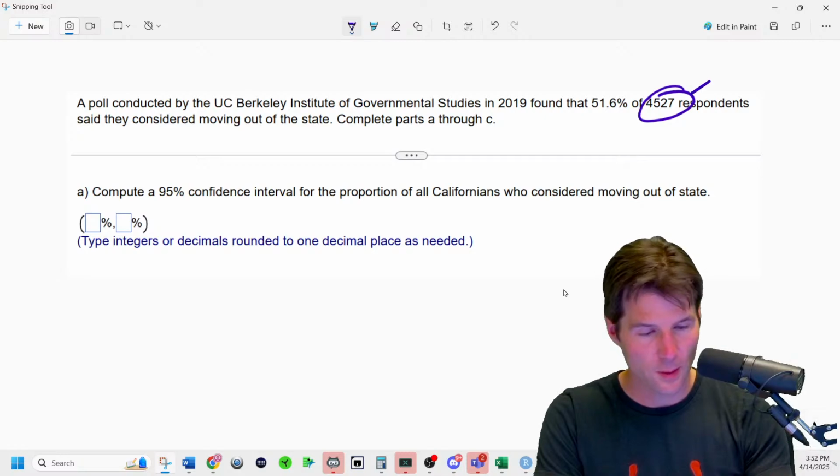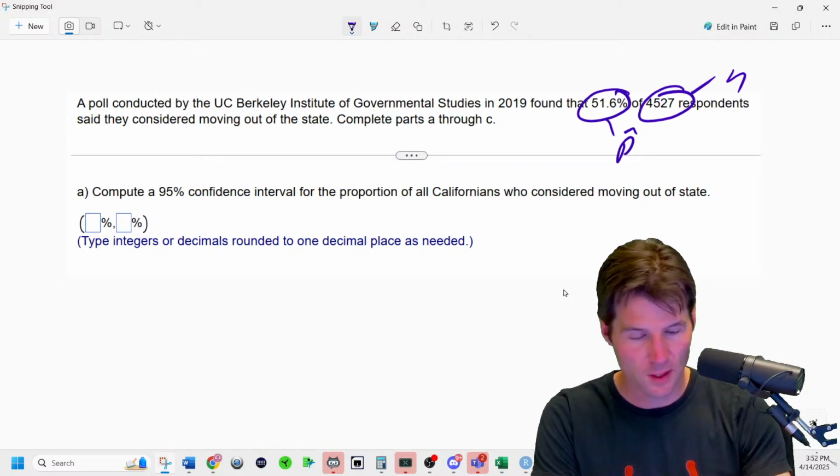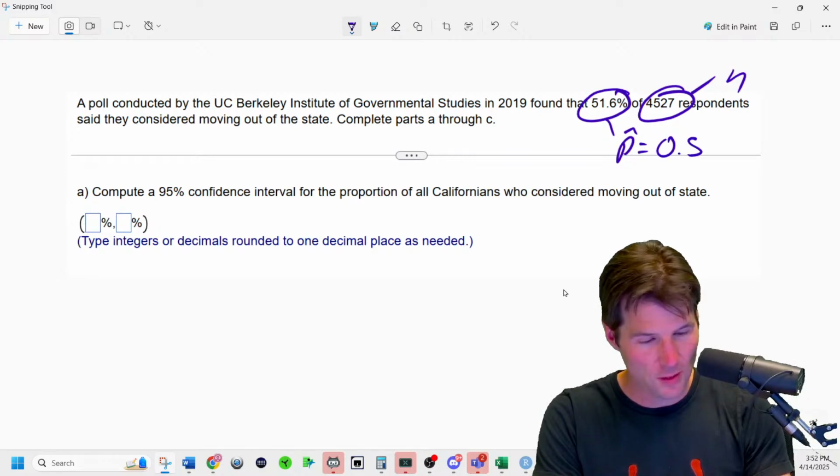We talked to this many people, that's the sample size. This percent said something we liked, that would be p hat. Once you find p hat, you instantaneously find q hat. q hat is just the complement.